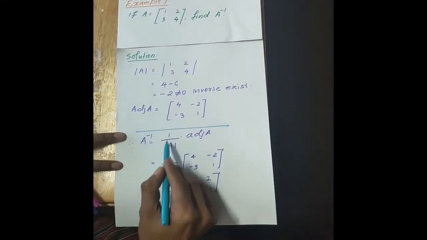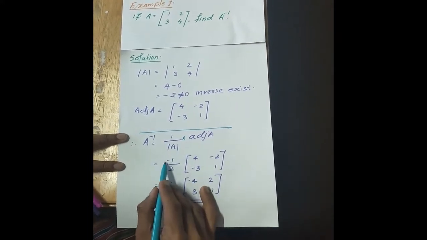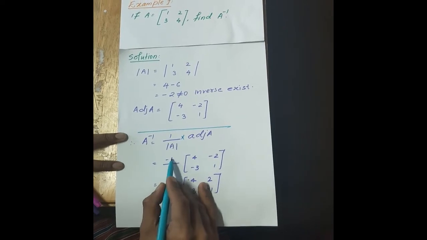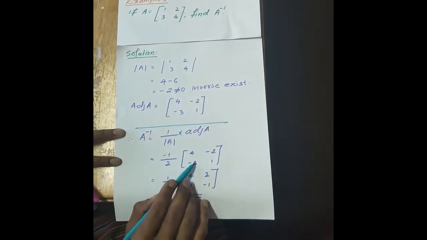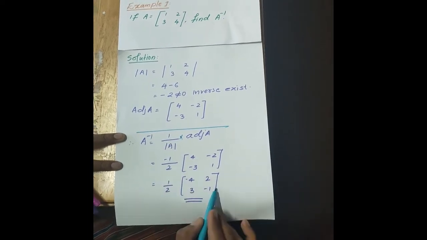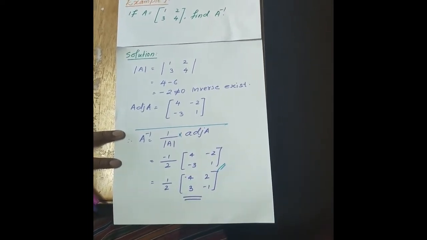So A inverse is equal to 1 by determinant into adjoint of A. So 1 by determinant, the minus sign I'm writing in the numerator, 1 by 2, then whatever adjoint you have got from here you will write here. You can take this minus sign inside or you can leave it like this, it's up to you.